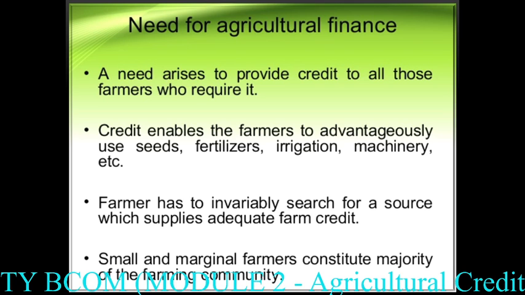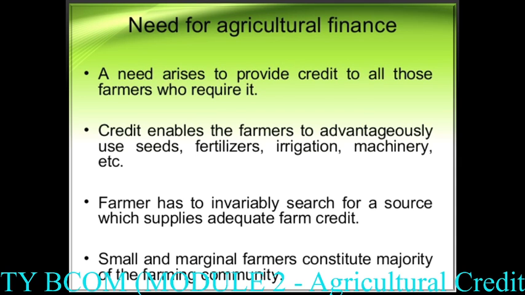Next, farmers invariably search for a source which supplies adequate farm credit. That means whatever credit or finance they need for their agricultural activity, they can get from agricultural finance.